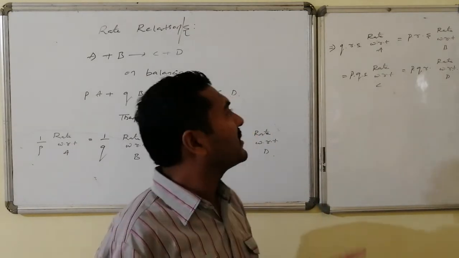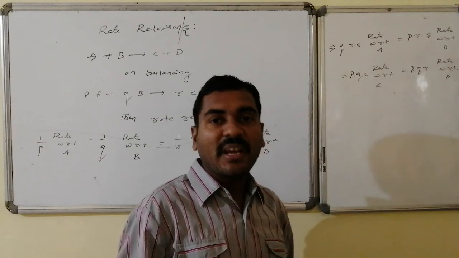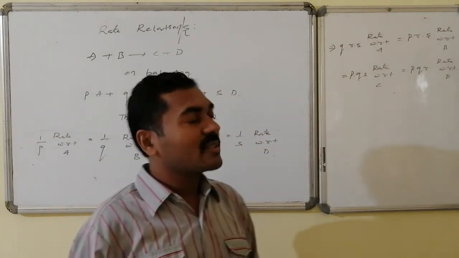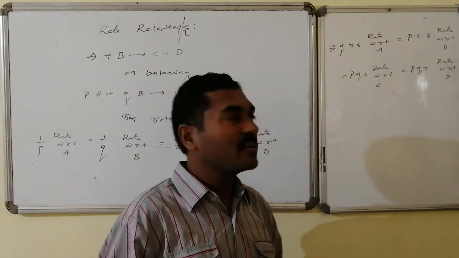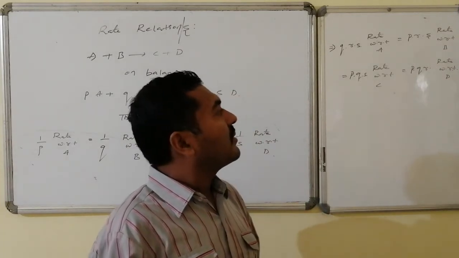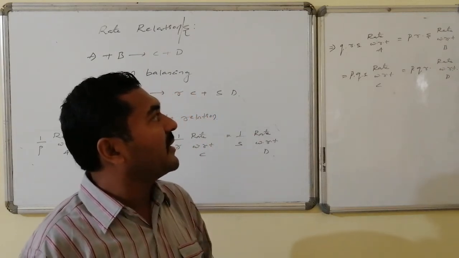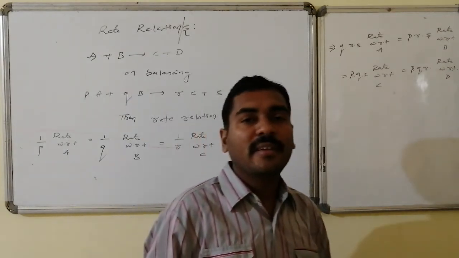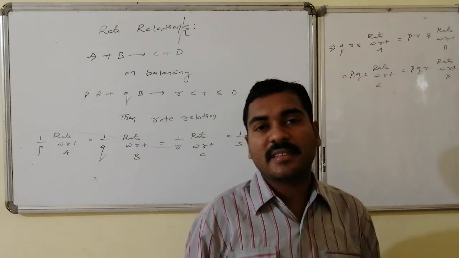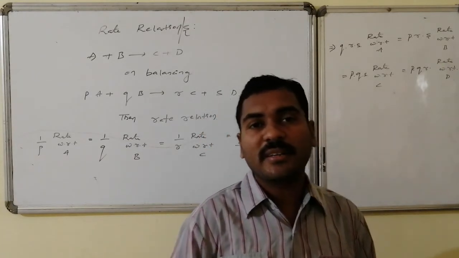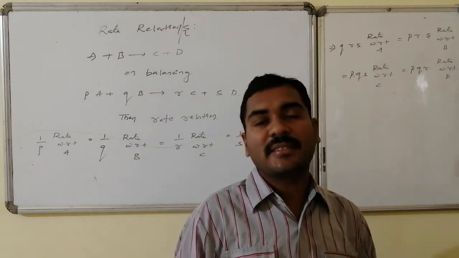QRS times of rate with respect to A equals PRS times of rate with respect to B, which equals PQS times of rate with respect to C, which equals PQR times of rate with respect to D. In that way, the rate relation is present. This is the rate interrelation of one component to the other component without taking sign into consideration.